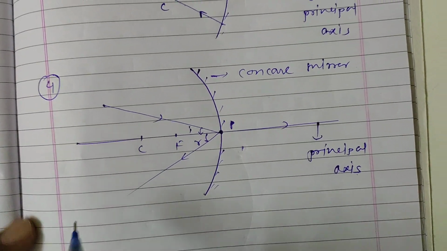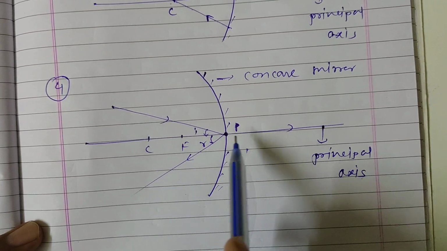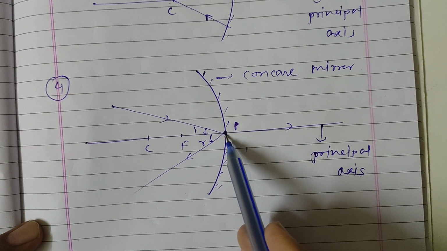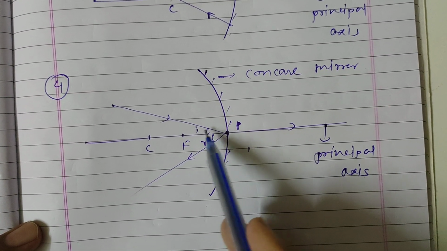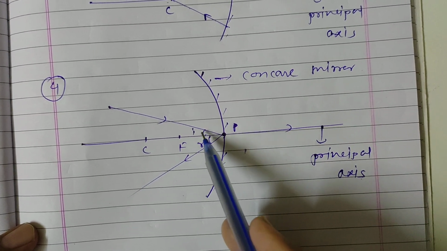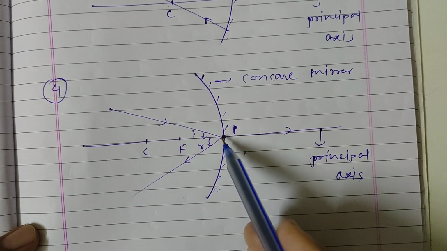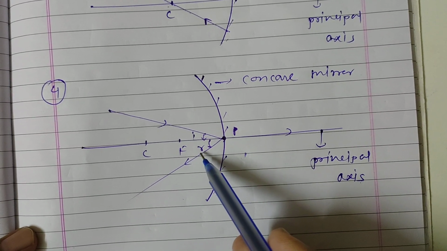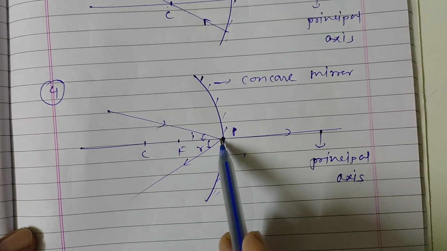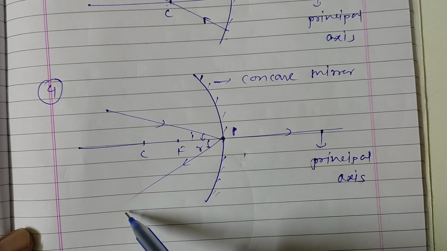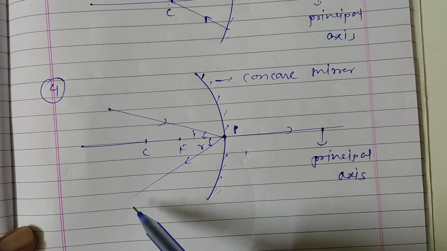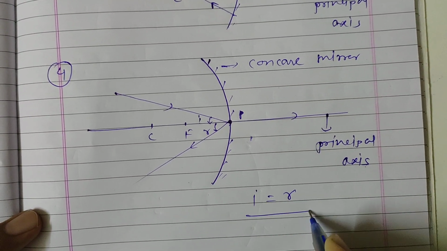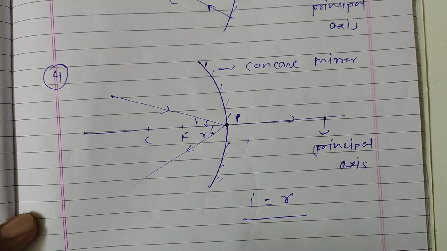And the last one is what? If the incident ray is incident on the pole of the mirror, making some angle with respect to the principal axis, here angle of incidence i, then at the same angle it will be reflected. Angle of reflection is what? r. So the situation of the incident ray and the reflected ray is the same. And as you know that i is equal to r, so both angles are the same. That's it.